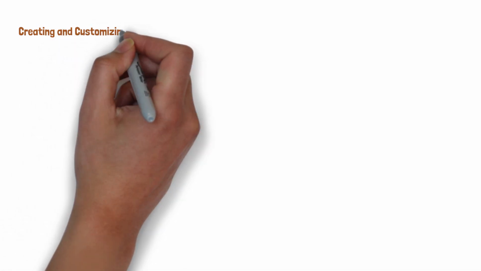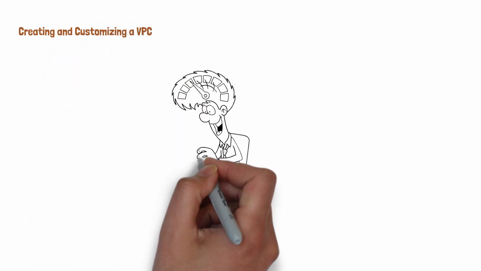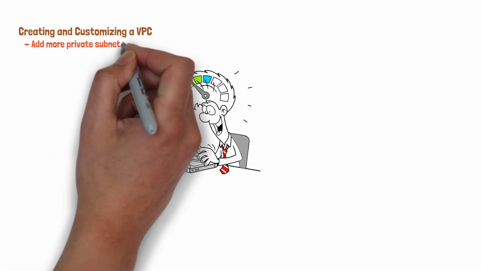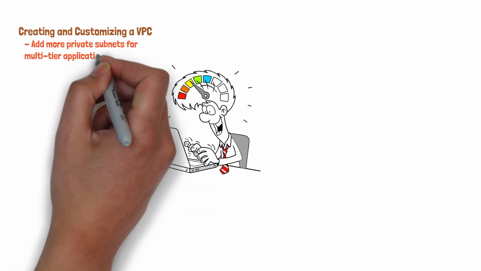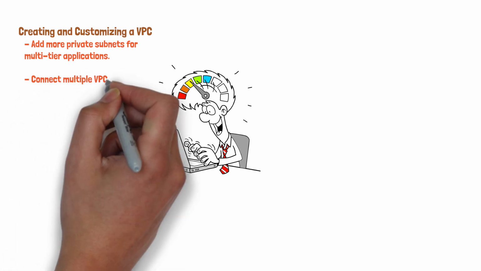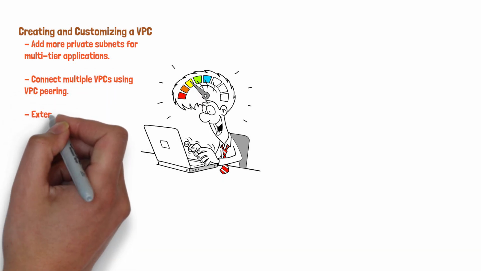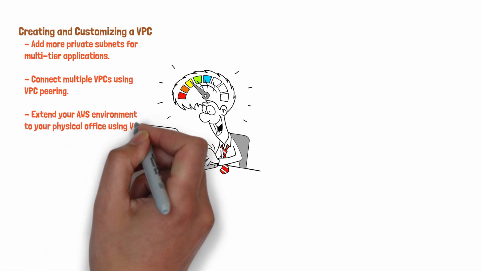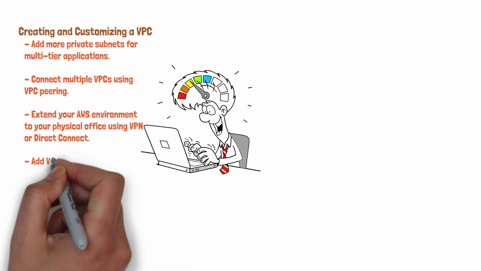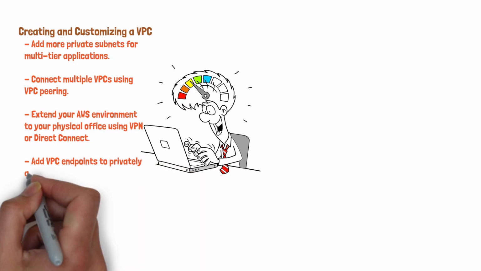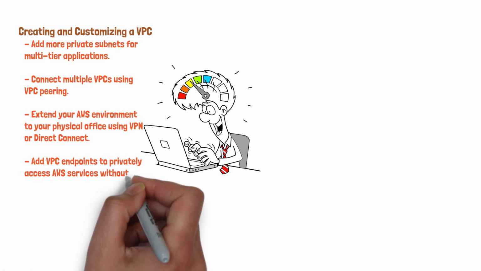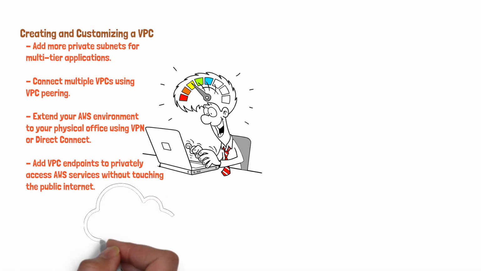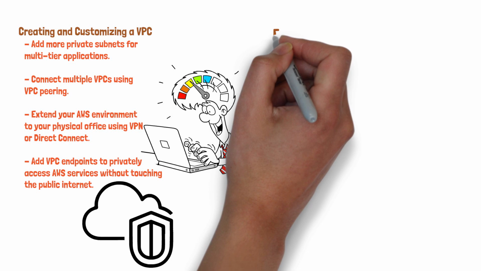Creating and customizing a VPC. Once you understand the fundamentals, your VPC can evolve. You can add more private subnets for multi-tier applications. You can connect multiple VPCs using VPC peering. You can extend your AWS environment to your physical office using VPN or Direct Connect. You can add VPC endpoints to privately access AWS services without touching the public internet. A customized VPC is not complex, it's deliberate.